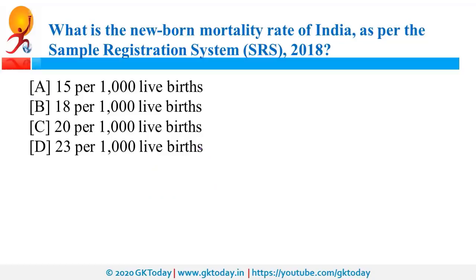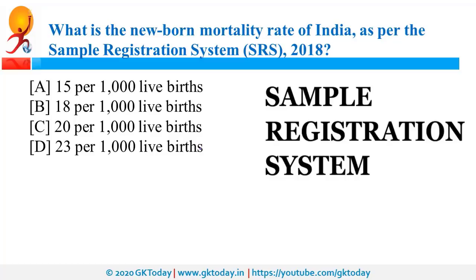Now, let's start. What is the newborn mortality rate of India as per the SRS, that is Sample Registration System 2018? So, as per the latest data, it is 23 per 1000 live births. Recently, Union Health Minister Dr. Harshvardhan released a detailed progress card on INAP targets. Now, what is INAP?